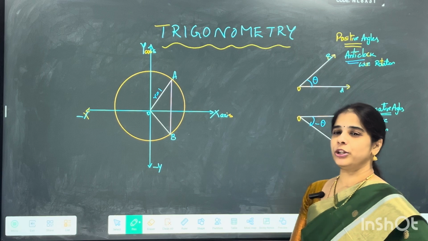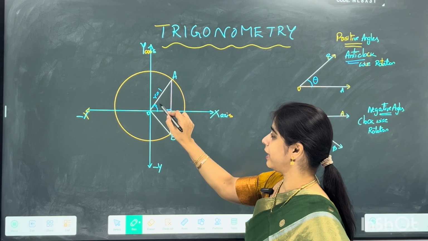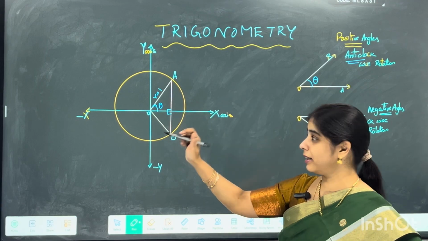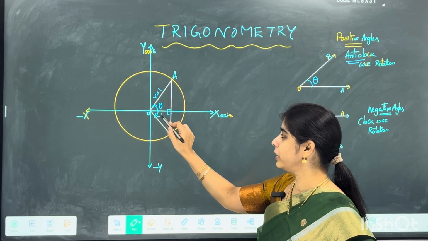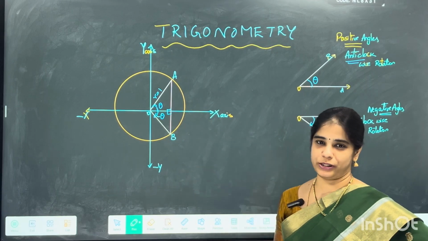So this is positive theta and here we go with minus theta. Now when I'm talking about a unit circle, I am starting with theta. This side is theta, and the direction observed there I'm marking with an arrow mark. And coming here, this will be your minus theta, right? Because it is clockwise rotation.